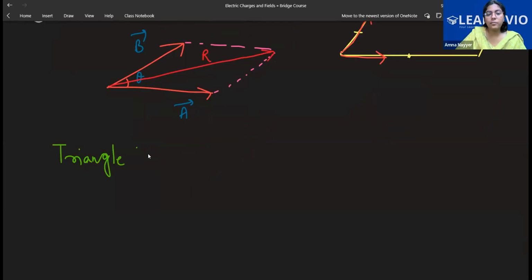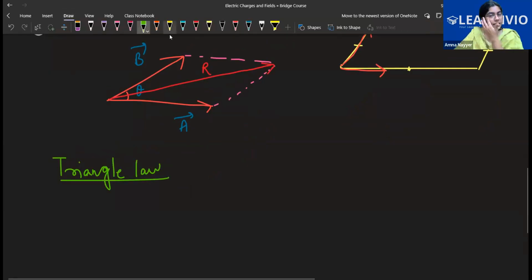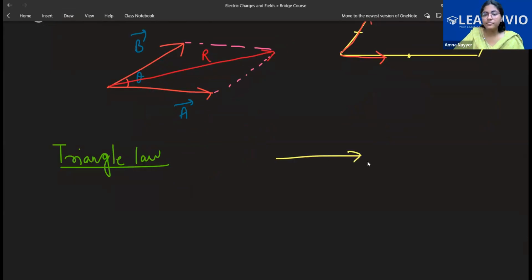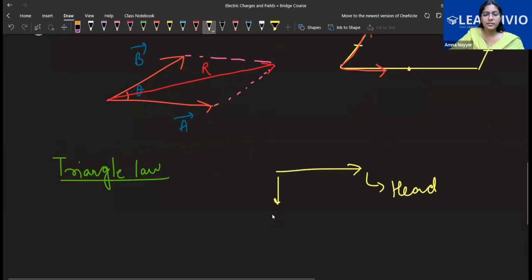Triangle law. When you see triangle law, one thing you should know is how we represent a vector. You must have seen on top of the quantity, this arrow is present. This is basically the head of a vector. This is basically the tail of the vector. This is how we represent it.